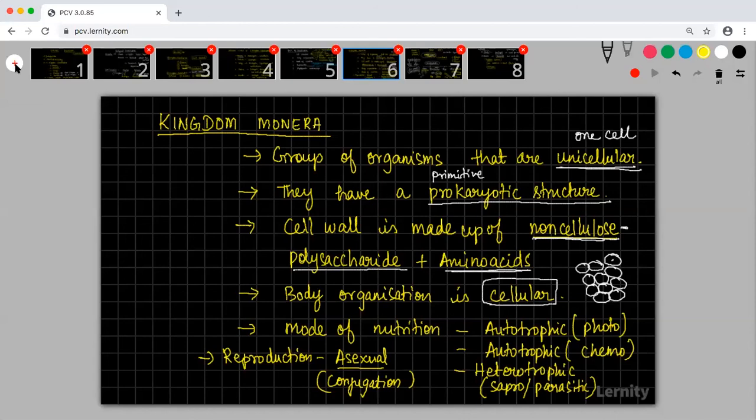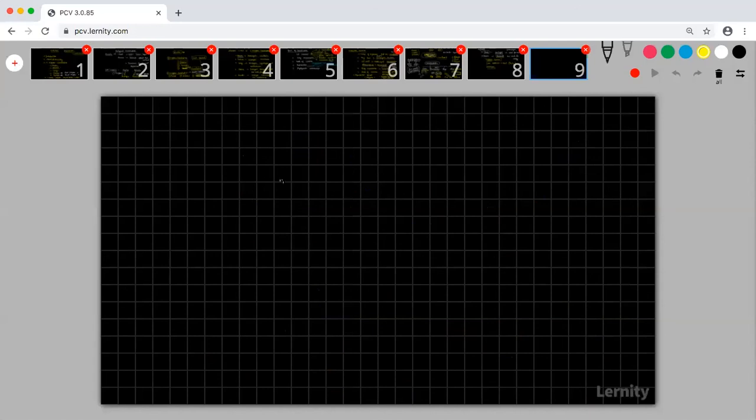Okay, so this is the basis of Monera. These are the characteristic features of Monera. Now what we will study is how Monera is classified. Monera is divided into two groups. One we call Archaebacteria, and the other one we call Eubacteria.